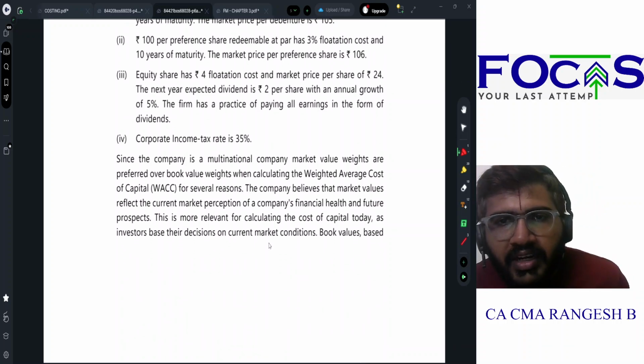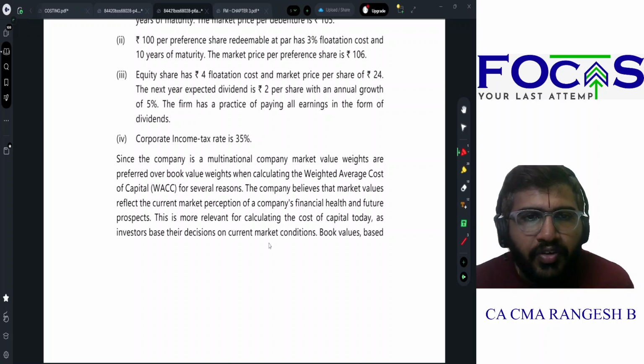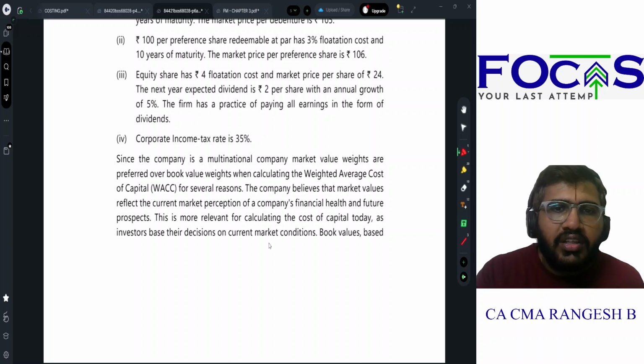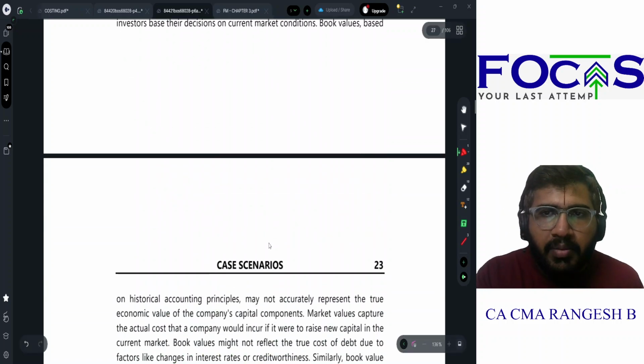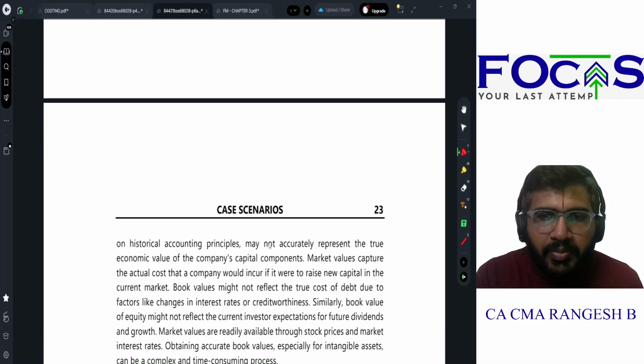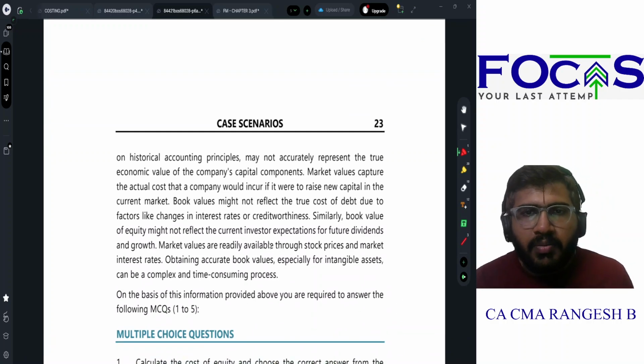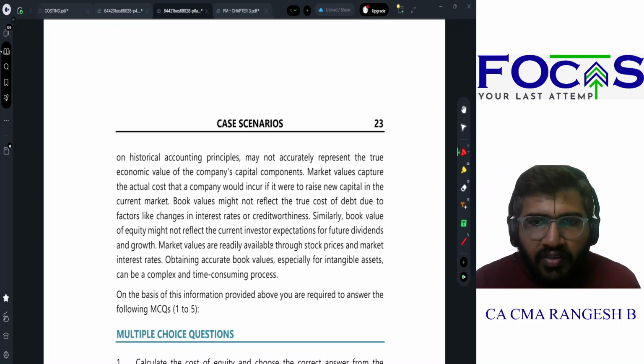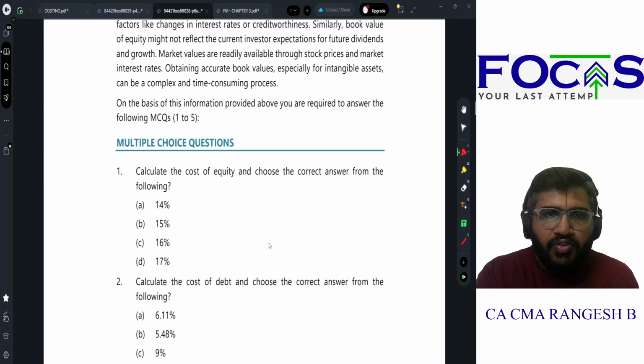Since the company is a multinational company, market value weights are preferred over book value weights while calculating weighted average cost of capital, for several reasons. The company believes that market values reflect the current market perception of the company's financial health. This is more relevant for calculating cost of capital today. Book values based on historical accounting policies may not accurately represent the true economic value of the company's capital components. On the basis of the information, you are required to answer the following MCQs.